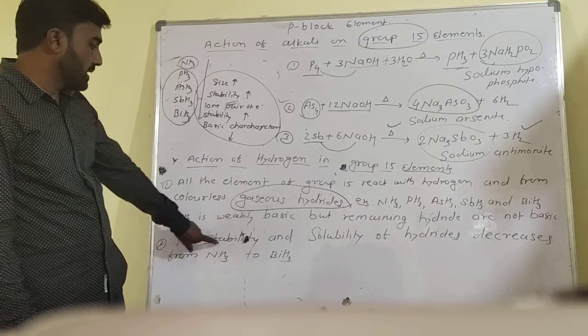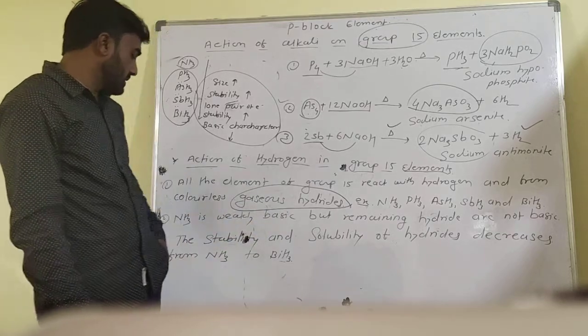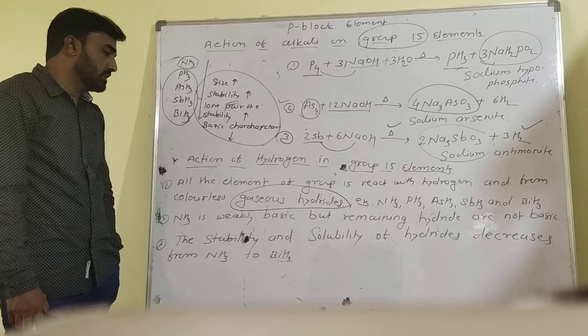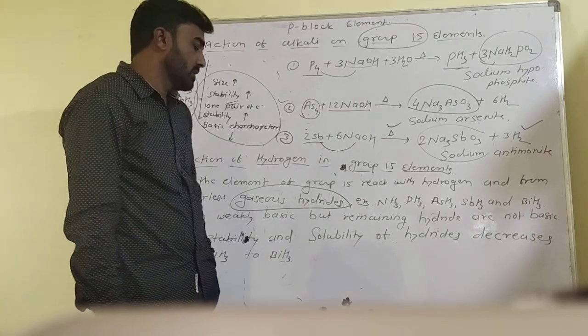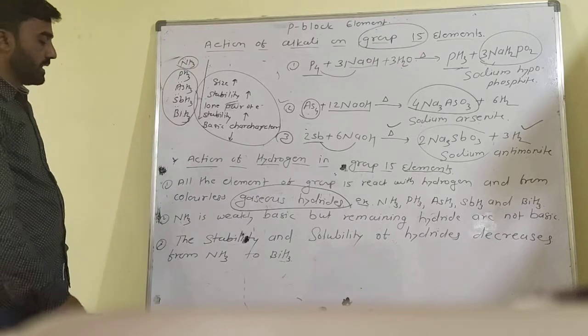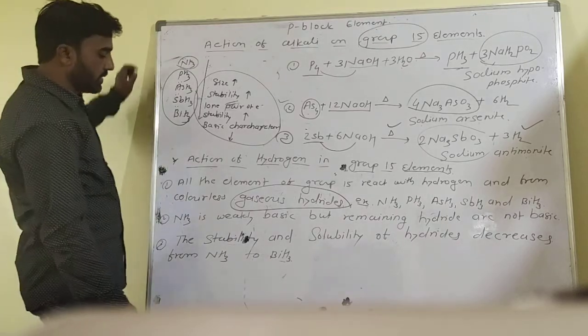Next, the stability and solubility of hydrides decrease from NH3 to BiH3.